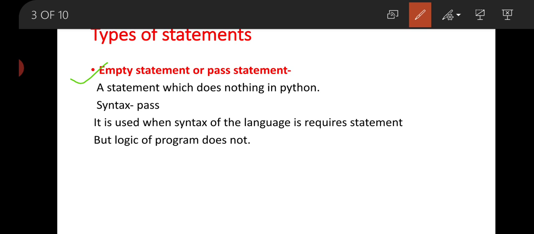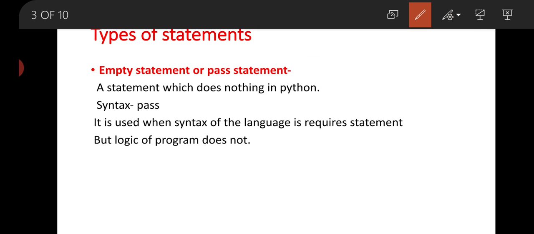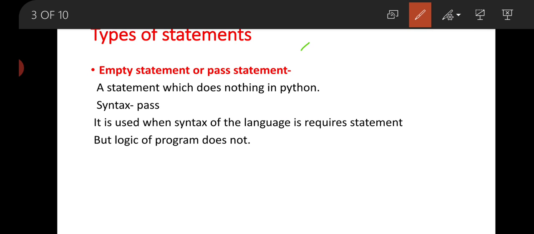First one is the empty statement or pass statement. A statement which does nothing in Python. That means if you write this statement, it has no action.